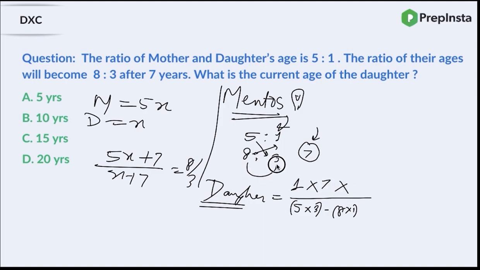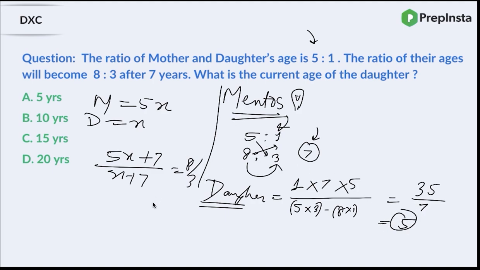Third thing is the difference of the future ratio. What is 8 minus 3? It's 5. So that's nothing but 35 upon 5 threes are 15 minus 8 is 7. So what is 35 upon 7? That is 5 guys. Got it? Now, also calculate the mother's age. So now we know that the mother's age would actually be 25 years because daughter's age is 5 years.